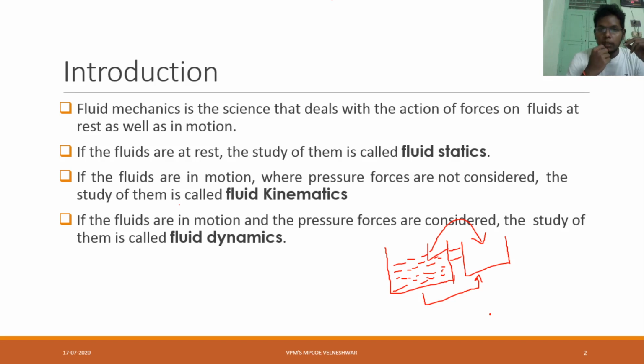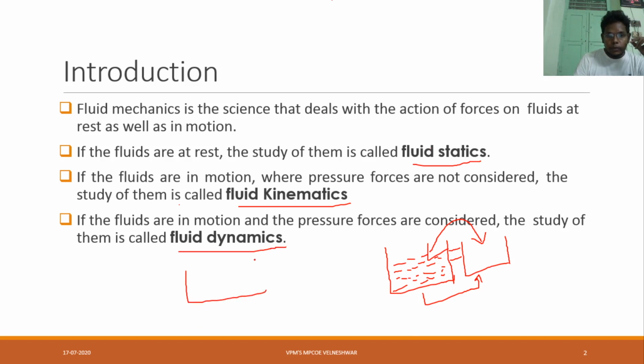Now in fluid mechanics we are having three types. One is fluid statics, another is fluid kinematics, and another is fluid dynamics. Just now I said, once again I am drawing here a pipe, and here water is there. Fluid statics means the fluid is at rest.